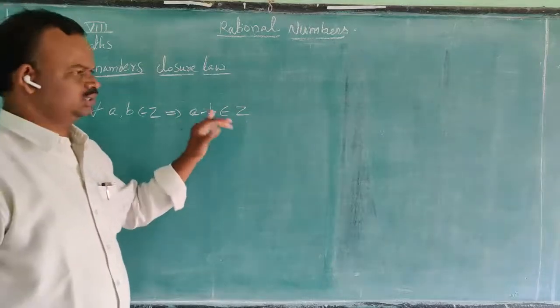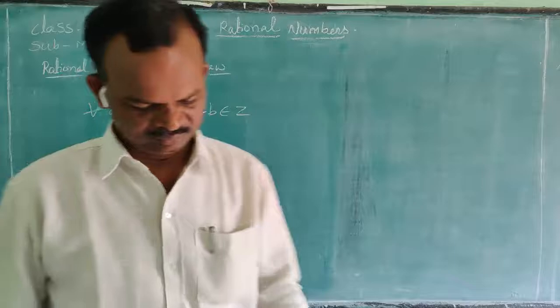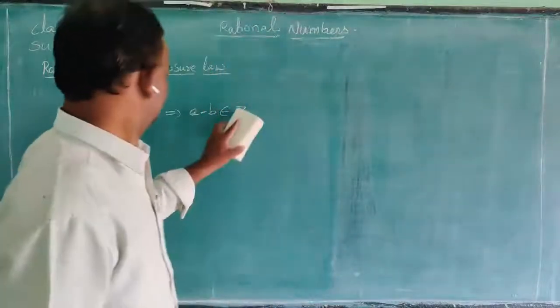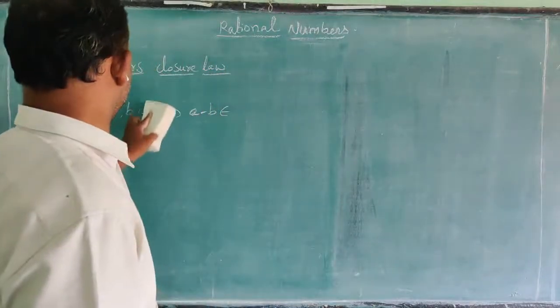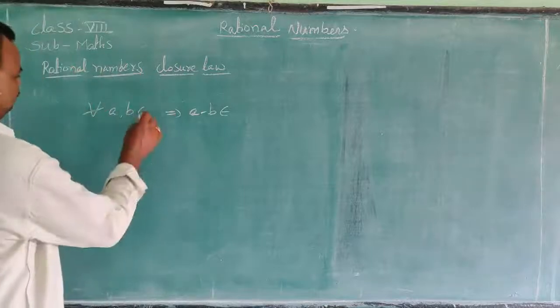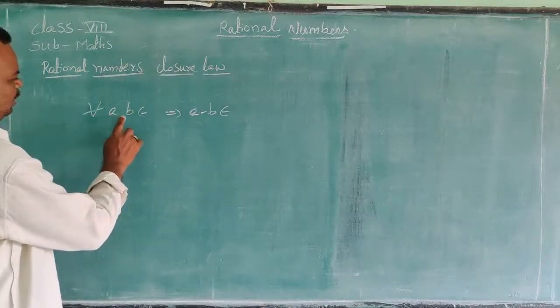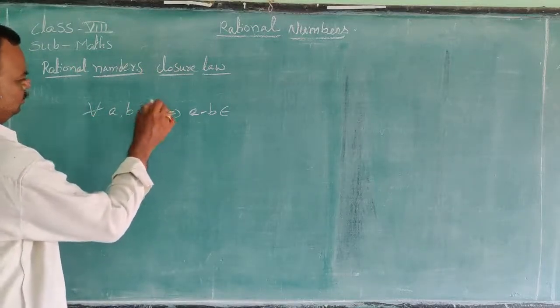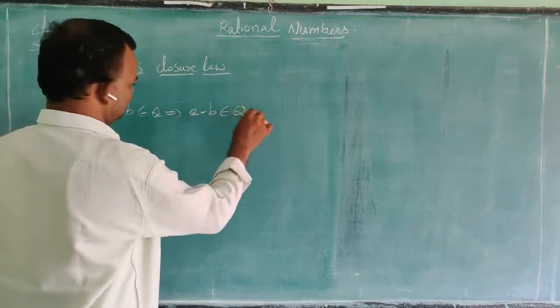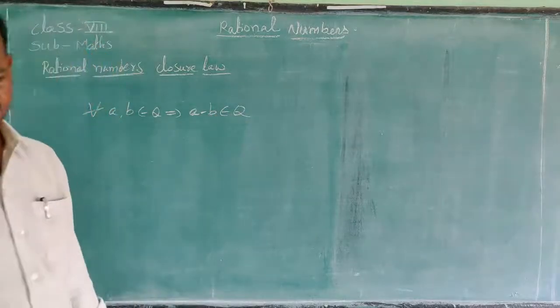Sorry, it is a rational number. You will write in rational numbers. So for all A comma B belongs to Q, that implies A minus B belongs to Q.